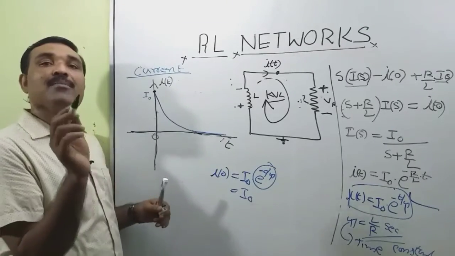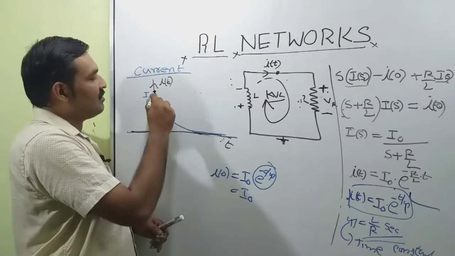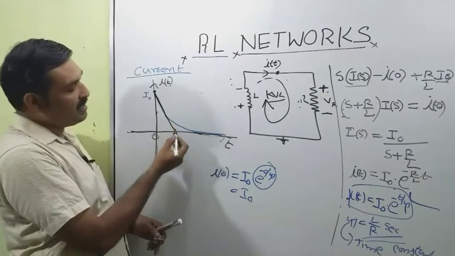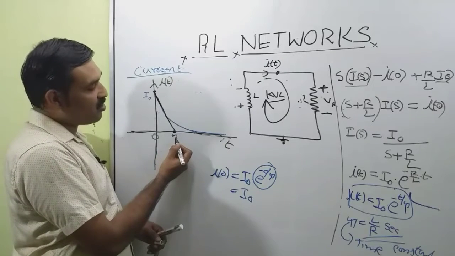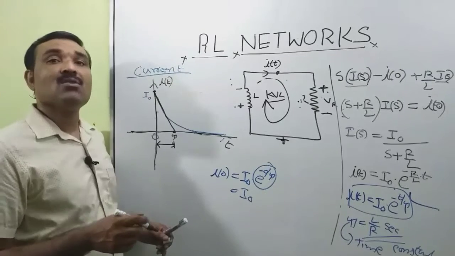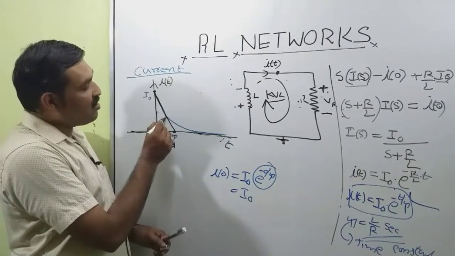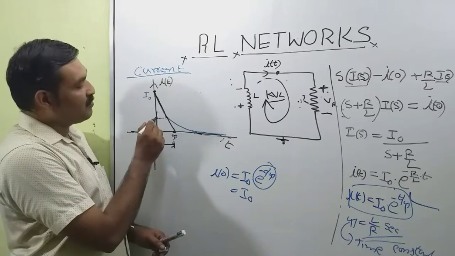I am drawing a tangent at this point. This tangent will meet the axis at this point. This is called tau, so this time duration is called the time constant of the network. When t is equal to tau, the value of i(t) is at this point.